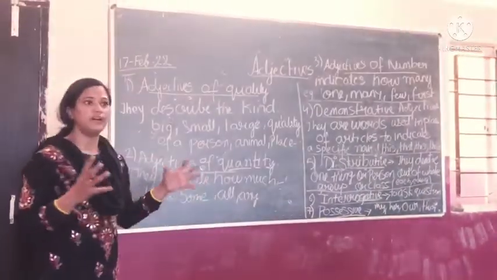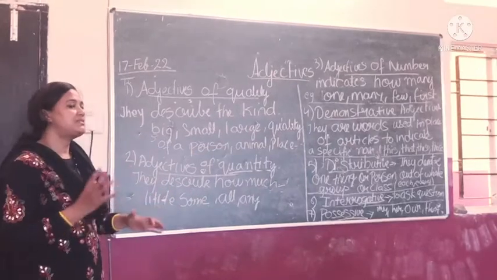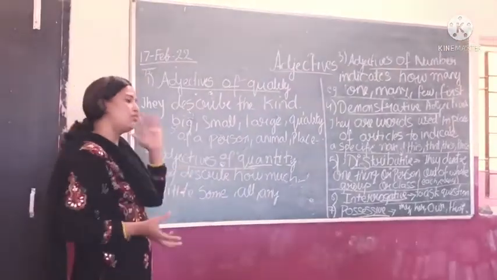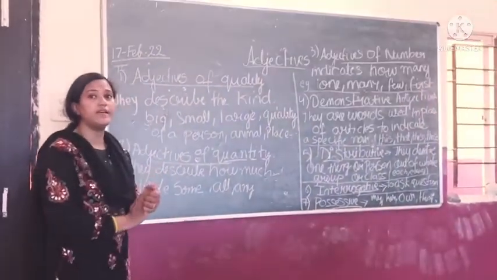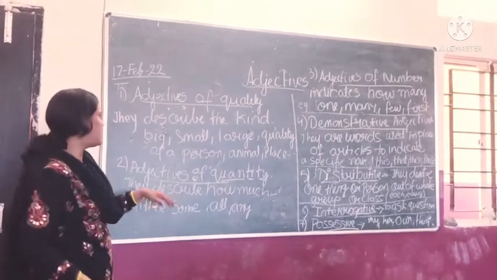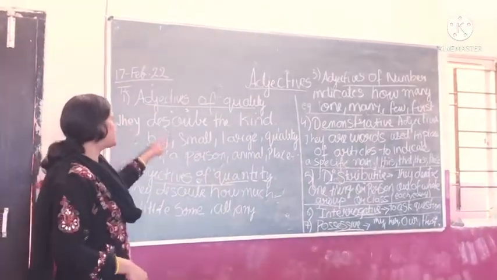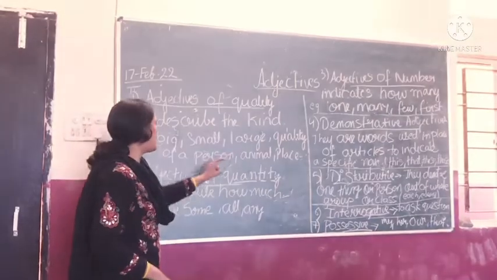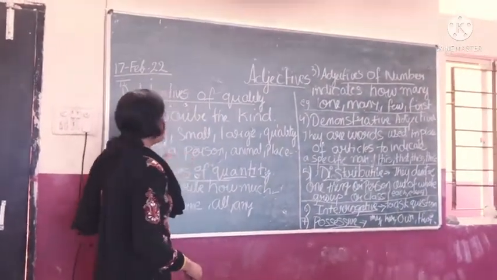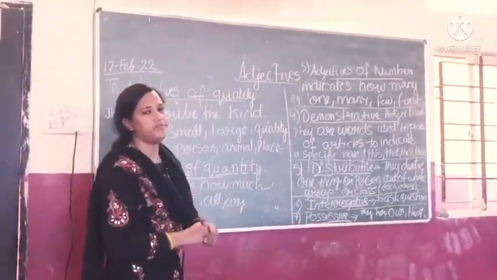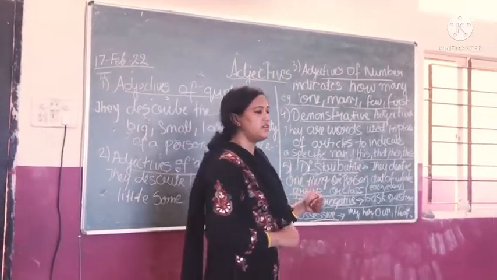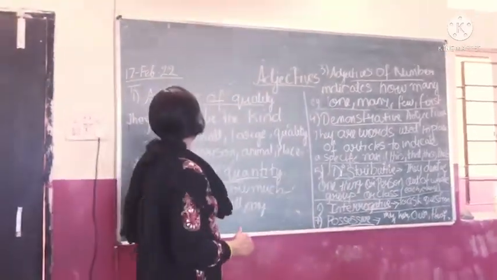They describe the kind. वो कैसा है? किसी भी sentence में अगर adjective ढूंढना है तो first you have to look for the kind. जैसे बड़ा है, छोटा है. So they describe the kind: big, small, large, quality of a person, animal or place. This is the first kind of adjective, that is quality.